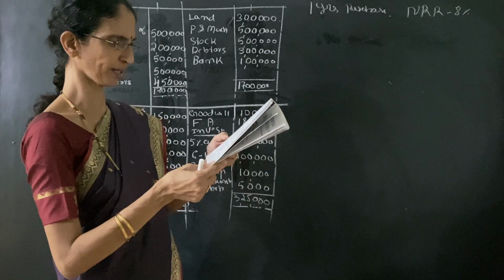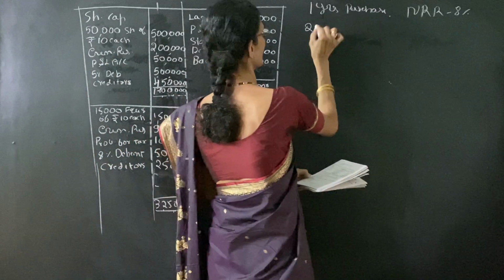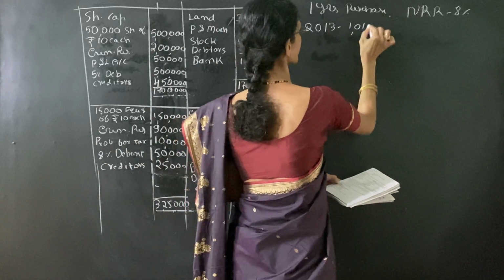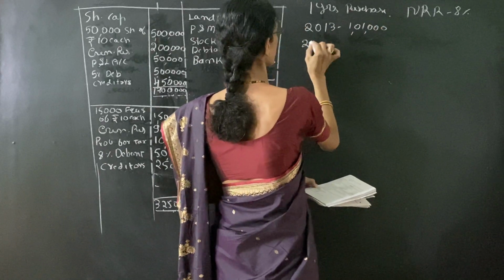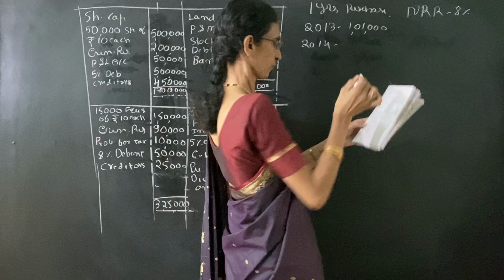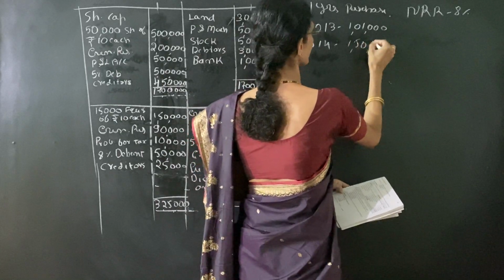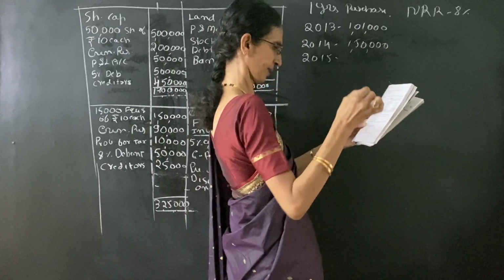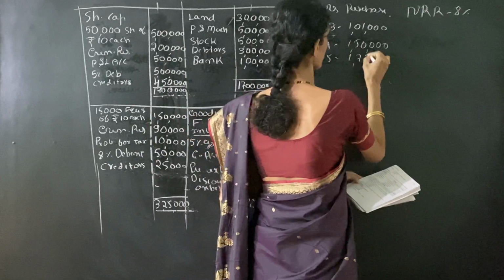So profit is given for 2013, the profit is 1,01,000. Then for 2014, 1,50,000. And for 2015, it is 1,72,000.